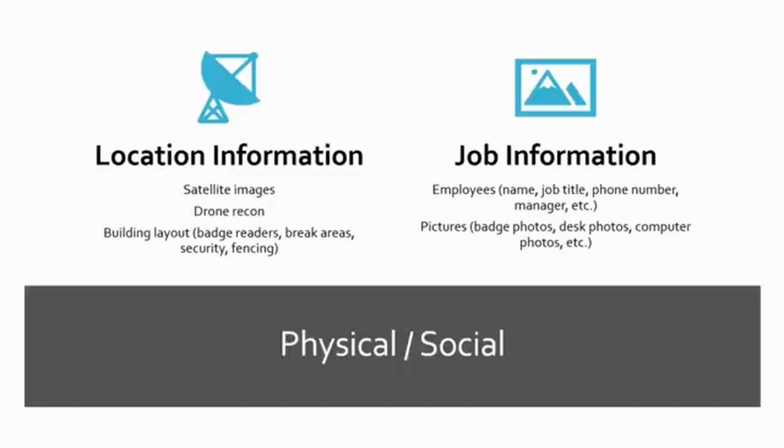So if you are tasked with a physical assessment, do go out there and look for satellite images, try to get a good feel of the building layout, and also try to get a feel for who the employees are, who maybe the IT manager is, in case you're going to say, you know, I work for IT. They might ask you who your manager is. You might need to know those names. And of course, look for pictures. If you can find a good badge photo and what that looks like, you can make a fake badge, go on site, and you'll be way more passable with that badge. But sometimes they don't even look. It could be drawn in crayon.